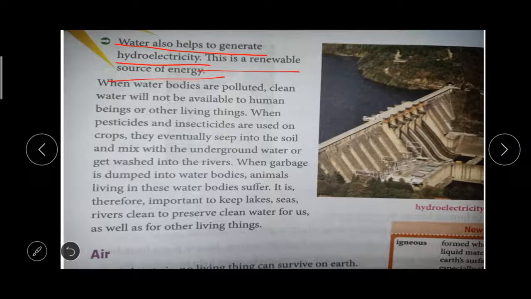Nowadays we are also using insecticide and pesticide for the plants in our homes, right? That will enter the sand and go into the underground water, and it will become polluted. Many people are dumping their garbage in the water body, so animals living in the water body will suffer, right? The plastic bags are there. I saw one news item two days ago.